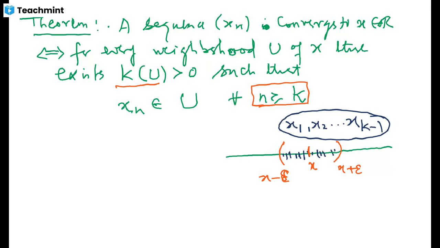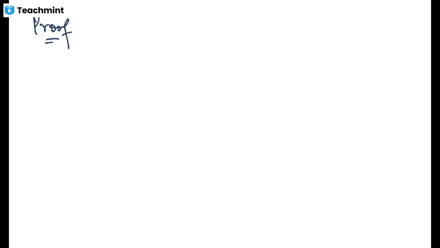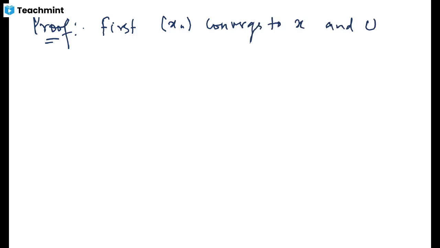Let me look at the proof of this theorem. First, let us suppose that this sequence xn converges to a real number x, and let us choose u to be a neighborhood of x.